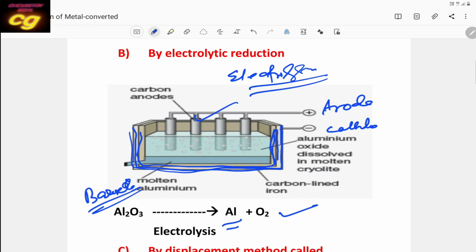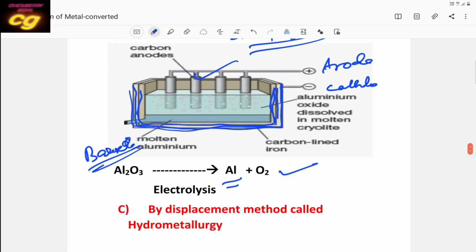How is it taken in molten form? It will be taken at high temperature. That means high heat is maintained. Okay. So you see the reaction here. Aluminum oxide converts to aluminum and oxygen. Here aluminum is obtained at the cathode, at the bottom of the tank where the graphite lining is mainly given.